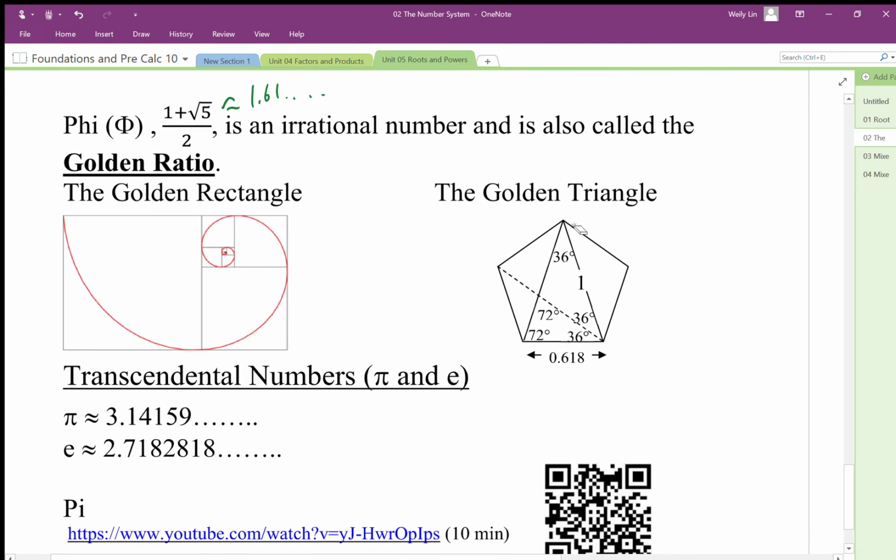The golden triangle is also giving us this ratio of phi, and it gives us a ratio of phi to this number to this number. This is phi. If you go 1 divided by this number, we get approximately 1.618 dot dot dot. And the golden triangle is an isosceles triangle, and this angle here is 72 degrees, and this angle here is 72 degrees as well. The top angle must be 36.